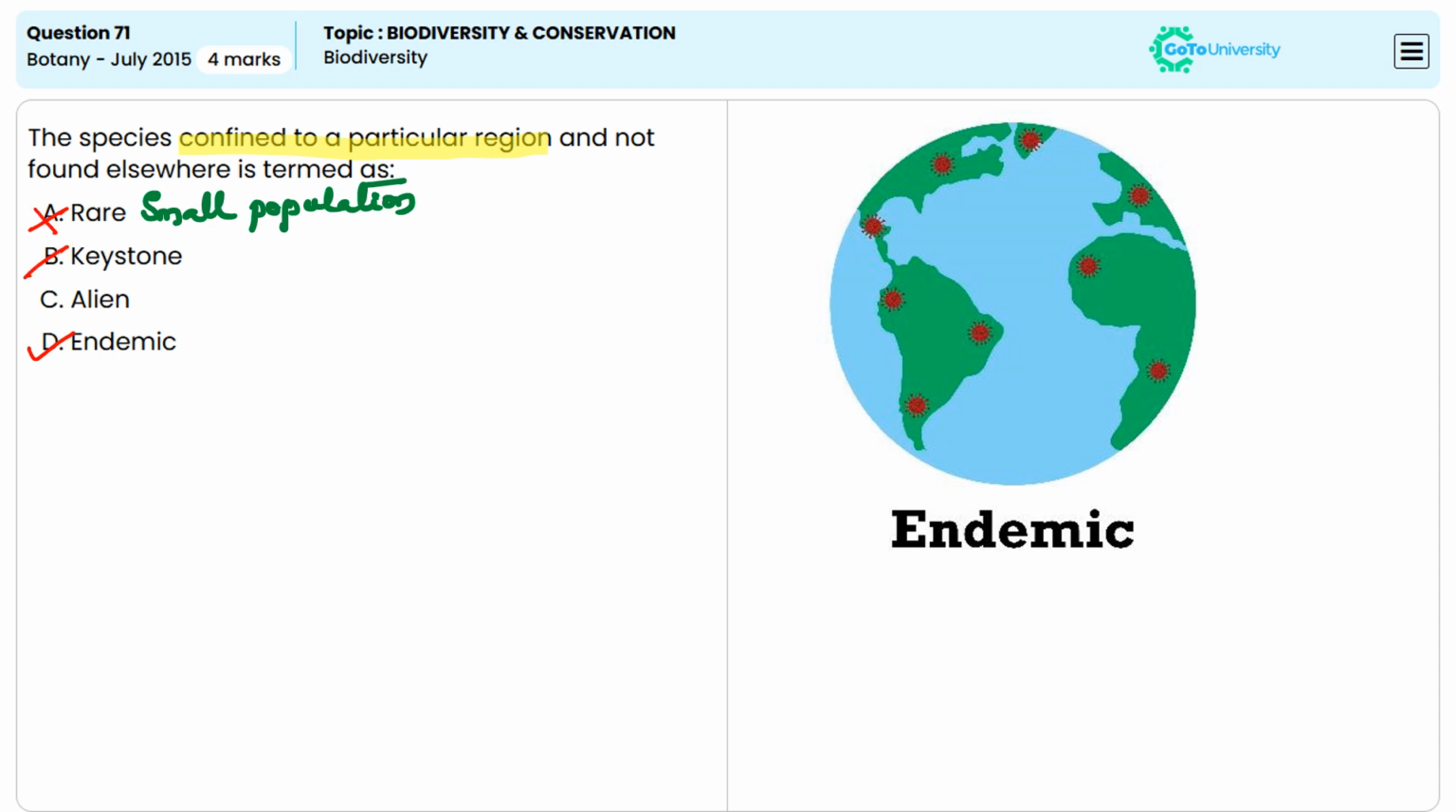Option B, keystone. A keystone species is one that has a disproportionately large impact on its ecosystem relative to its abundance. That means its presence or absence significantly affects the structure and functioning of the ecosystem. So option B is incorrect.